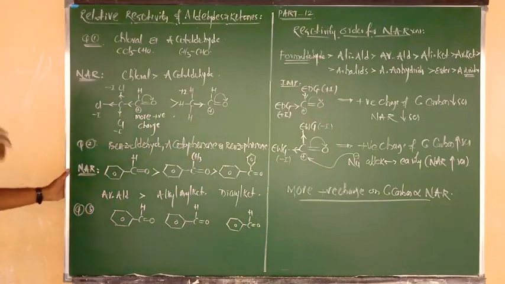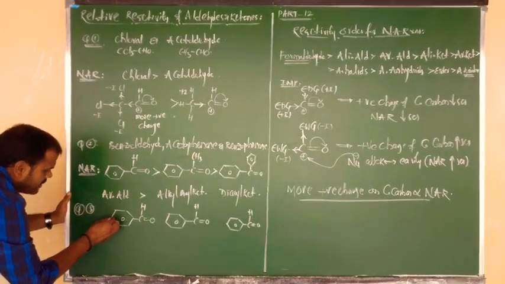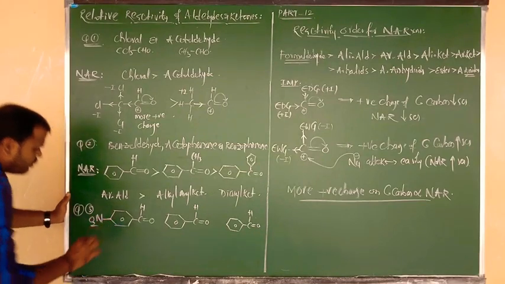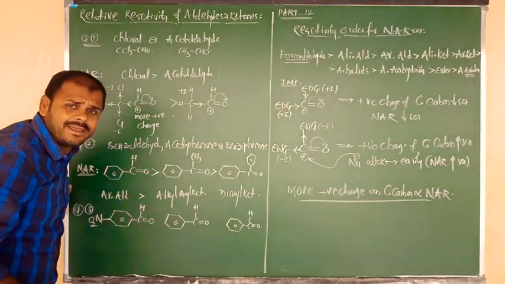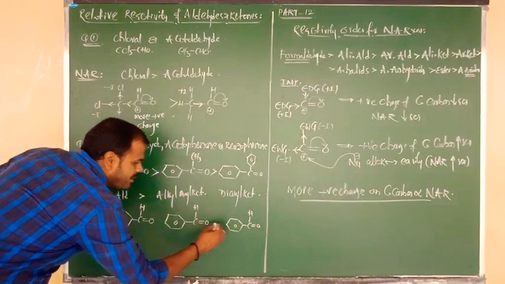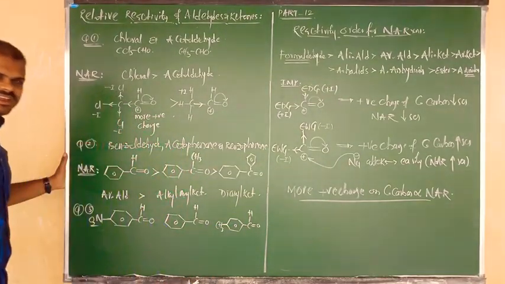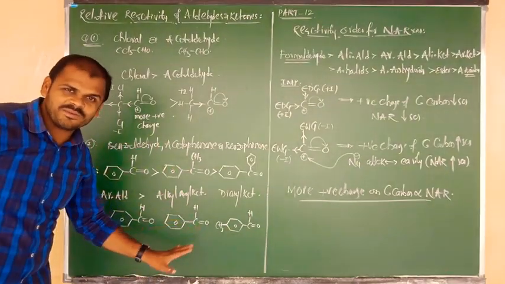In the first ring I am going to add a group exactly at the para, I mean opposite, place. Here I am going to write the NO2 group, nitro group. The second molecule is originally benzaldehyde, consider it like that only. And the last molecule is benzaldehyde with CH3 at the opposite, para place. This is benzaldehyde, neither donating nor withdrawing.